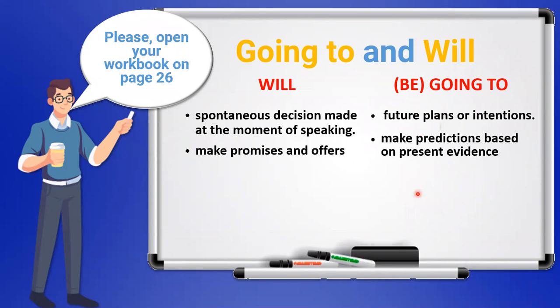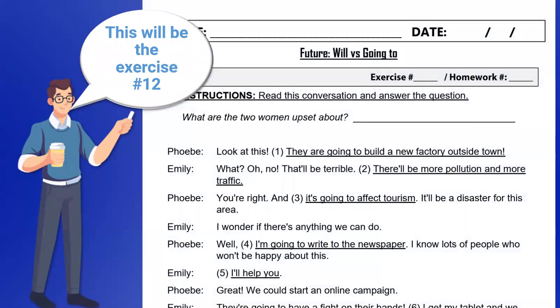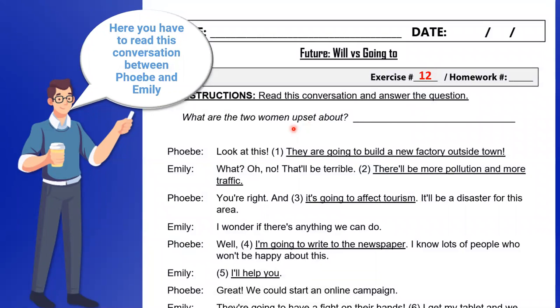Now let's practice this. Please open your workbook on page 26. This will be the exercise number 12. Here you have to read this conversation between Phoebe and Emily and answer this question. What are the two women upset about? ¿Por qué están molestas? ¿Por qué están tristes? Read the lecture and answer the question.